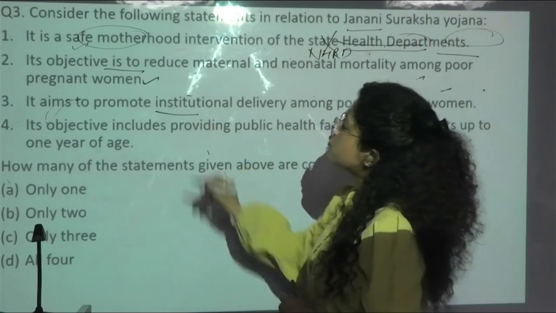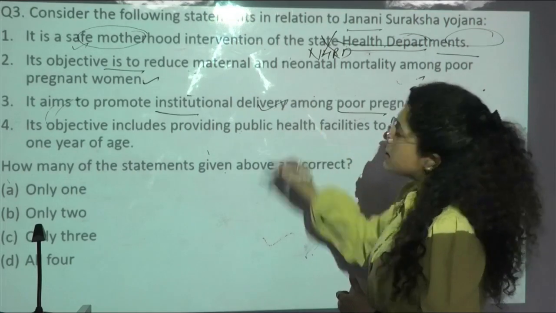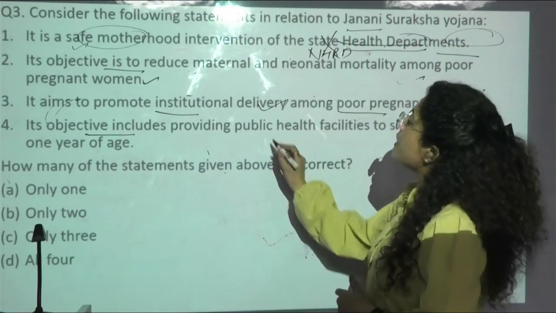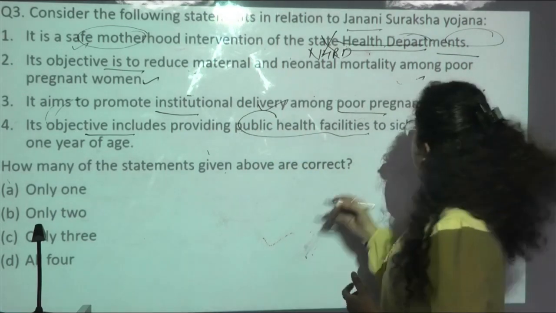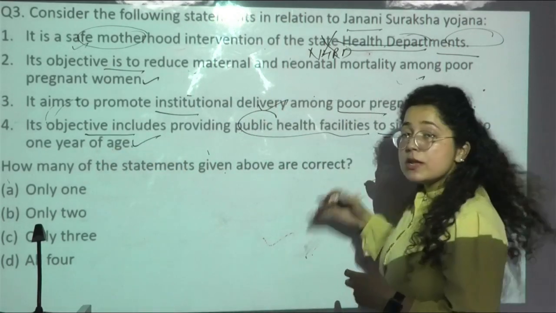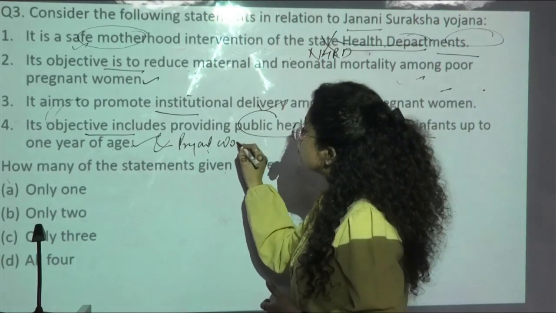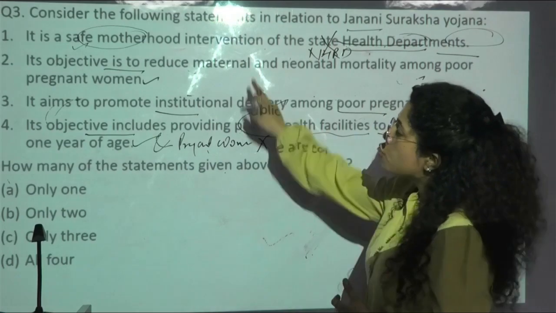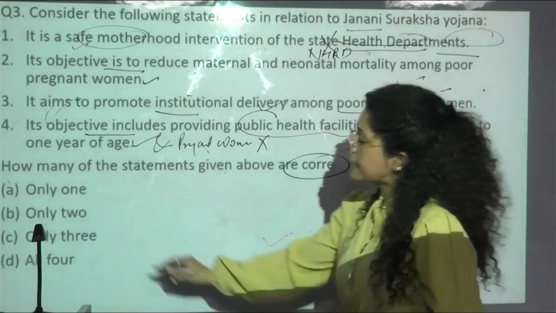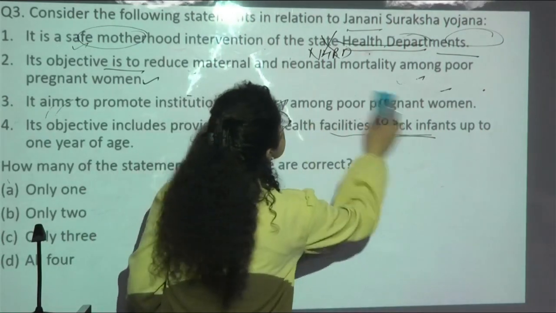Next, it aims to promote institutional delivery among poor pregnant women. So yes, again, the statement is correct. And the fourth statement: its objective includes providing public health facilities to sick infants up to 1 year of age. But it is not only providing to sick infants, but also to pregnant women. So this is incorrect. So 2 statements are correct and 2 are incorrect, and the question asks how many of the statements are correct. That is, only 2 statements are correct. So option B is the correct answer for this question.